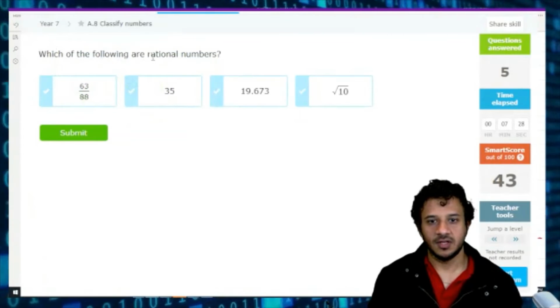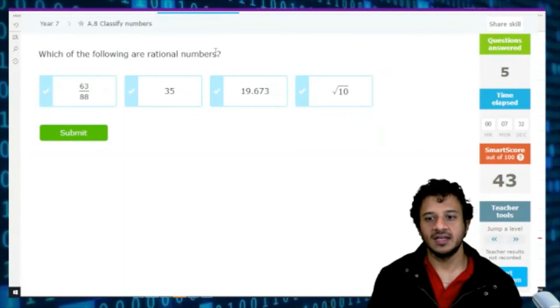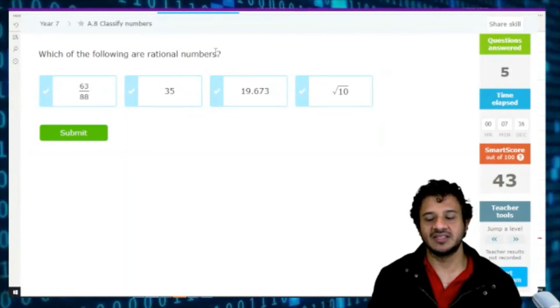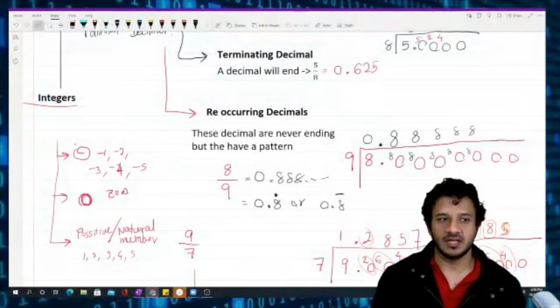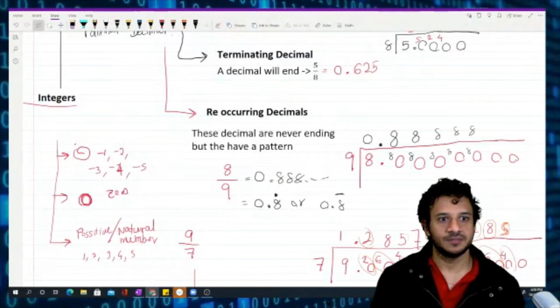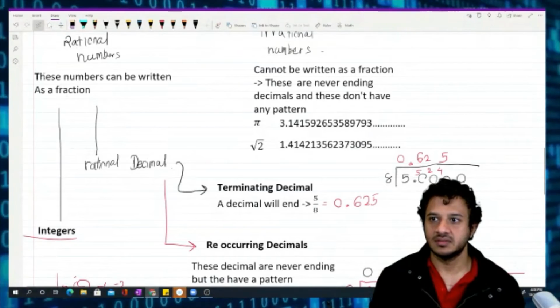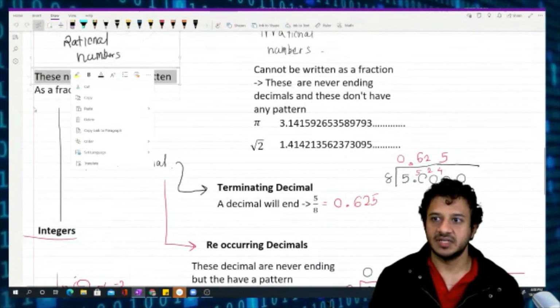Which of the following is a rational number? Rational means what? Any number which can be written as a fraction. Any number which can be written as a fraction can be a whole number, can be anything, to be honest. Yeah. Here we go. So rational numbers. Can you see? Rational numbers. These are the numbers which can be written as a fraction.